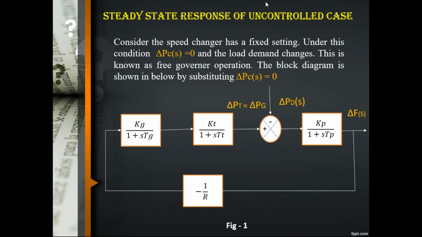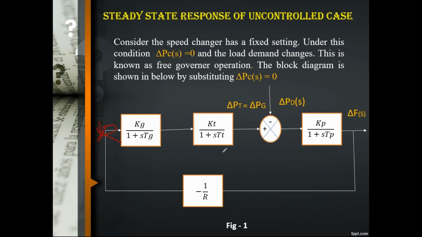If you observe the left hand side, the entire term is eliminated. Why? Because delta Pc of s equals 0, so there is no need to consider this part. Now the block diagram becomes like this. If you observe this block diagram, the previous one is a negative feedback system, so that's why the negative sign is applied here. Now, considering delta Pc of s equals 0, the block diagram becomes like this.